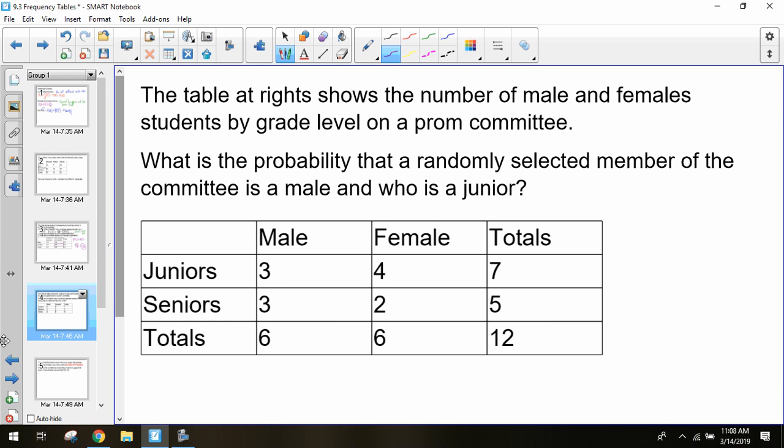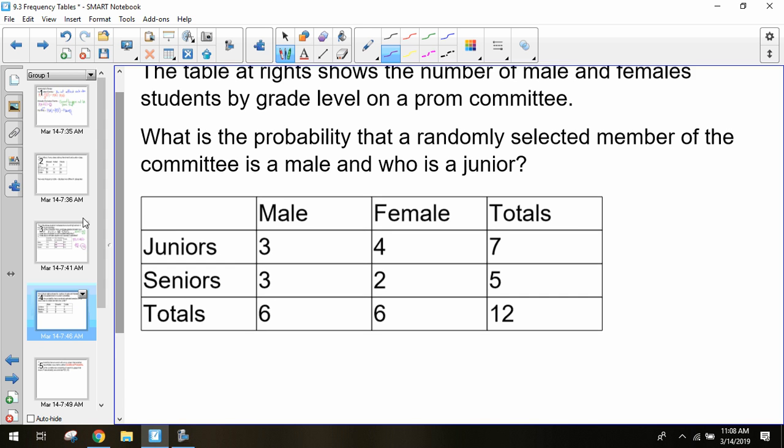Okay. This table shows the number of male and female students by grade level on a prom committee. So you have your prom committee, you figure out how many students, what grade each of these students is in, and whether they're male or female. You have your juniors, your seniors, your males and your females, and then your totals for each of those rows and columns. You want to find the probability of randomly picking a student who is a male and who is a junior.